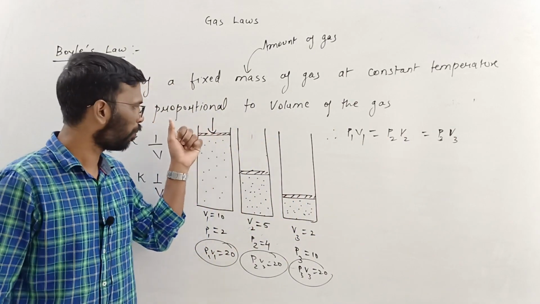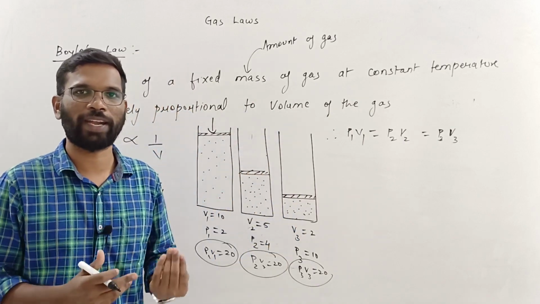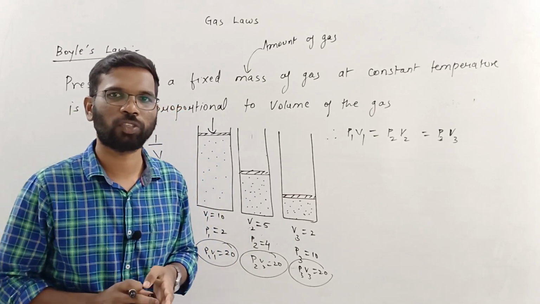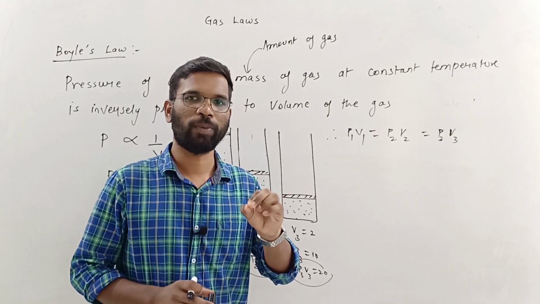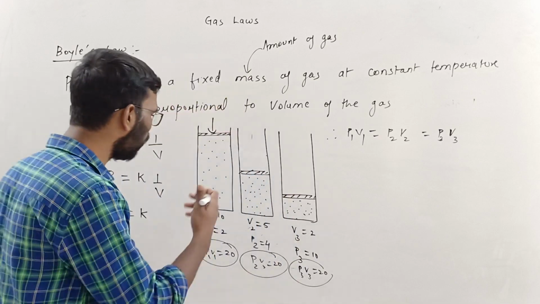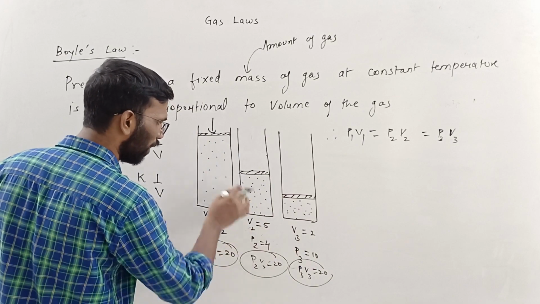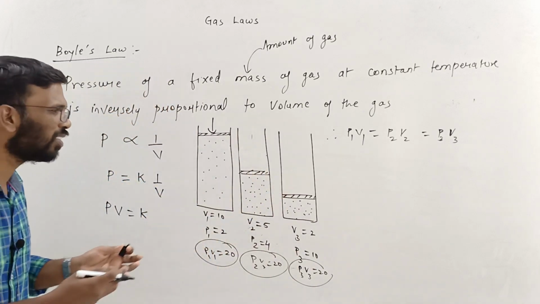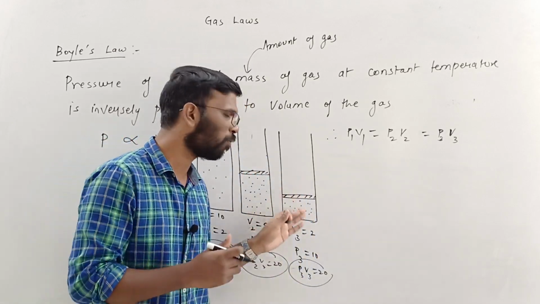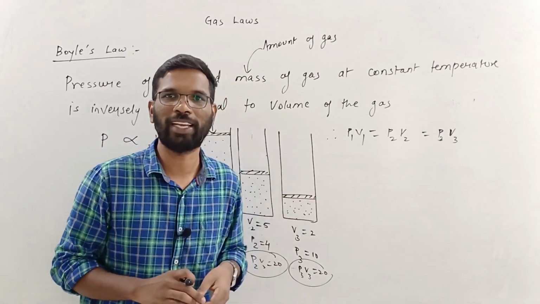You change the volume to whatever extent, and the pressure will adjust in such a way that the product of the pressure and volume is constant, that is P1 V1 is equal to P2 V2. So here you can see that as you decrease the volume, pressure is increasing, because the frequency of collisions inside this small volume is higher. More particles are hitting and colliding on the walls of the container. That's why the pressure has increased.